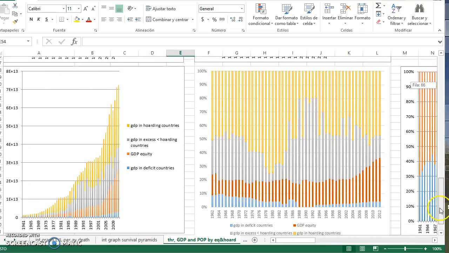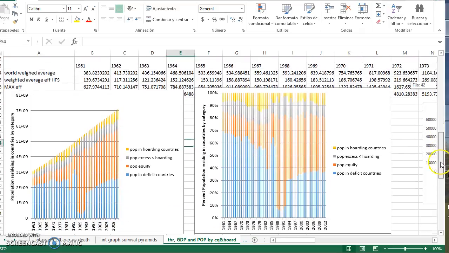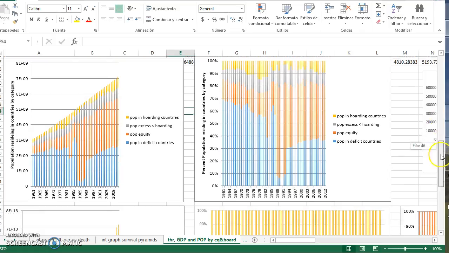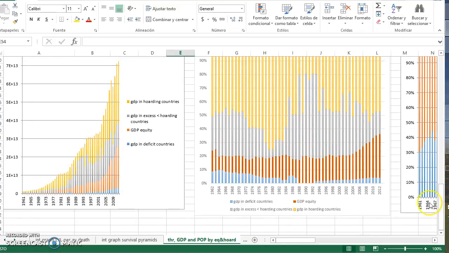You can see them here in these graphs, how the world has been evolving in population and the distribution on different zones. And we will have a specific tutorial again for this very important